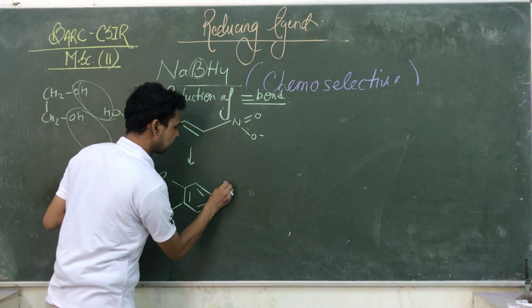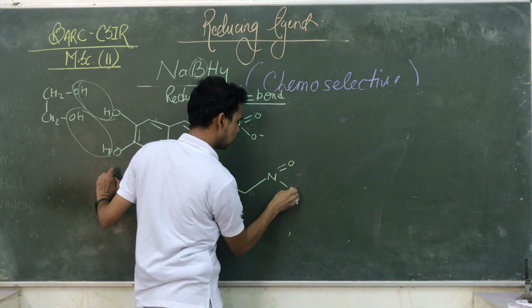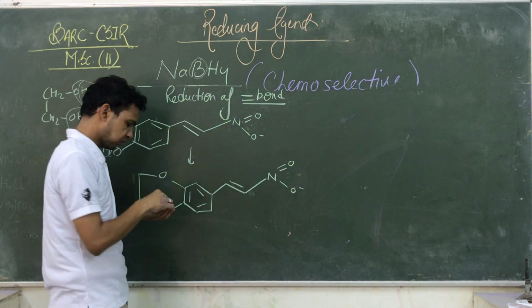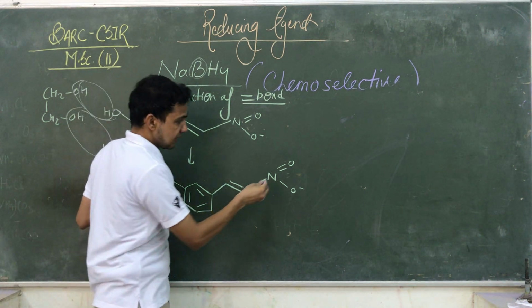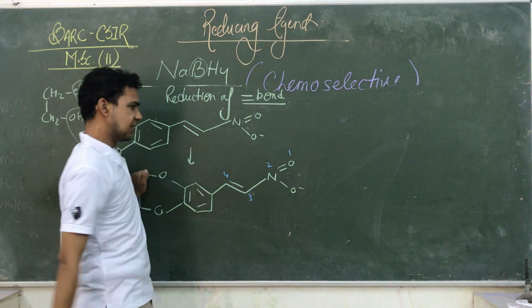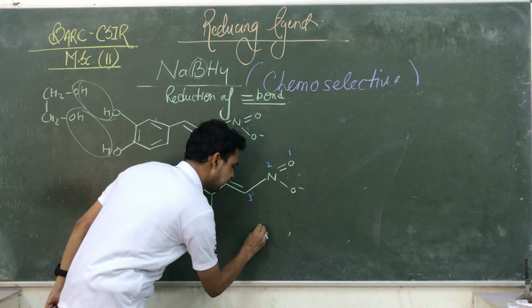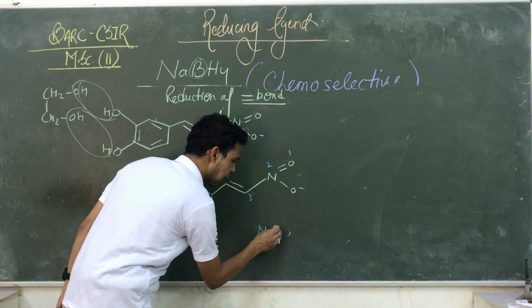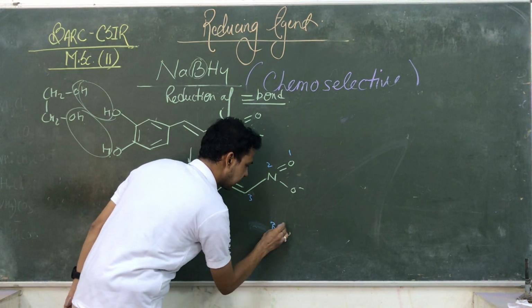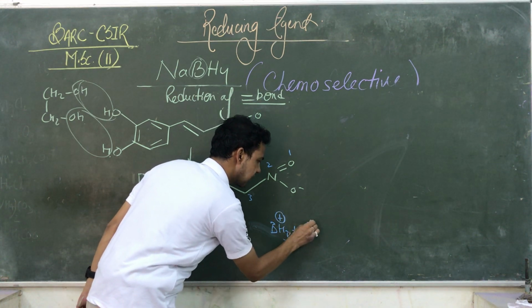In the next step what we are doing, this is N double bond O and O negative. See guys, what is a 1,4 addition? That one is 1, 2, 3, 4. It is a 1,4 type of addition, Michael addition. So what happened here? We are taking NaBH4. आपको पता है NaBH4 कैसे लिखता है? It gives you BH3 positive and H negative.